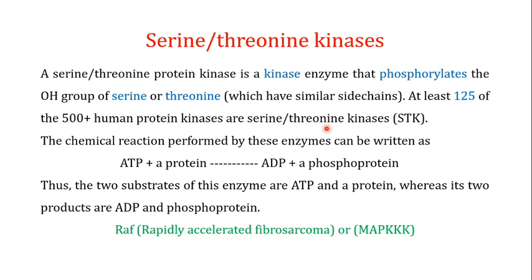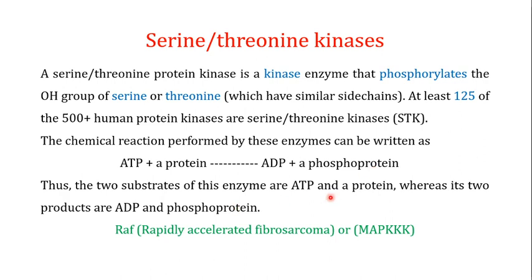If you talk about the chemical reaction performed by the serine threonine kinases, you can simplify it like this: there is an ATP molecule, and there is a protein. When the kinase acts on this, the ATP is converted into ADP, and the protein is converted into a phosphoprotein, because one phosphate group that has been removed from the ATP, which has converted it into ADP, is added to the protein, converting the protein into the phosphoprotein.